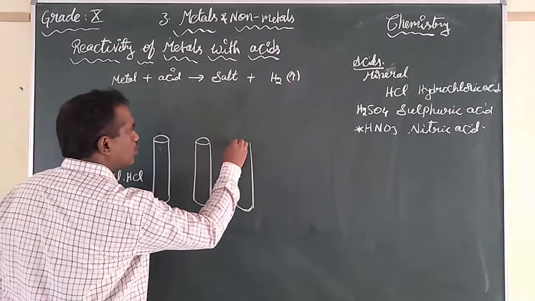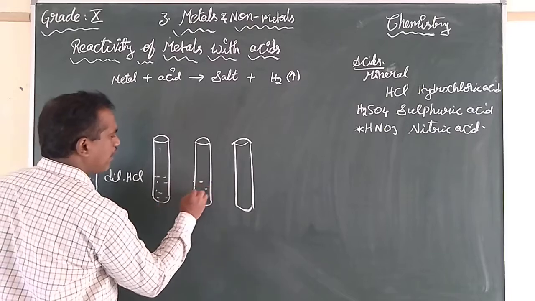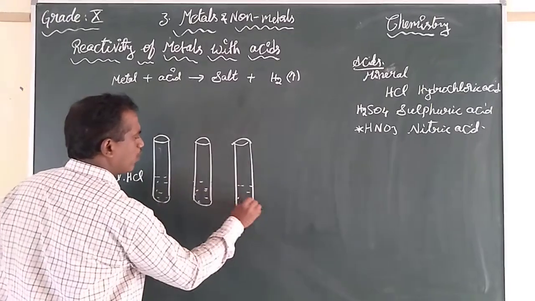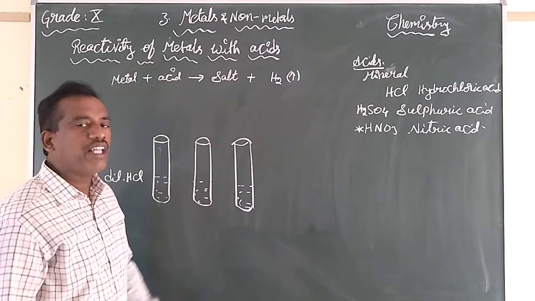These 4 test tubes are all filled with dilute hydrochloric acid only.